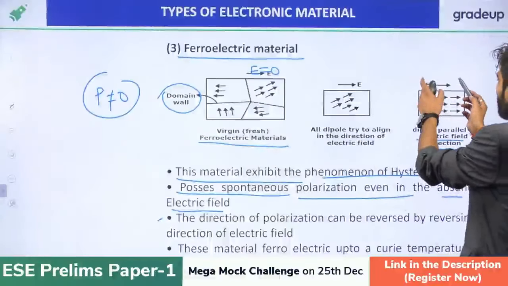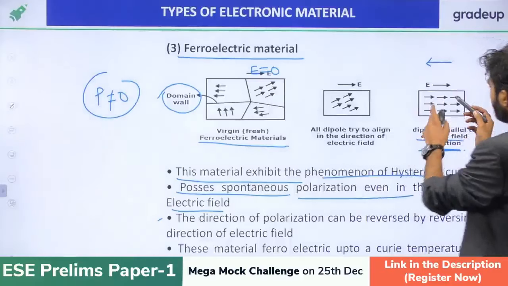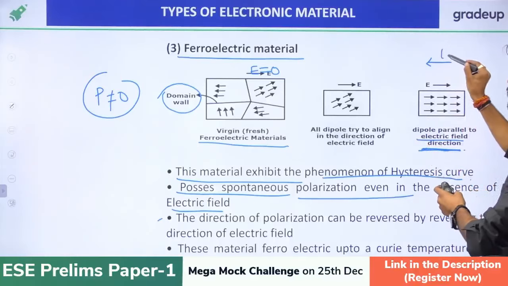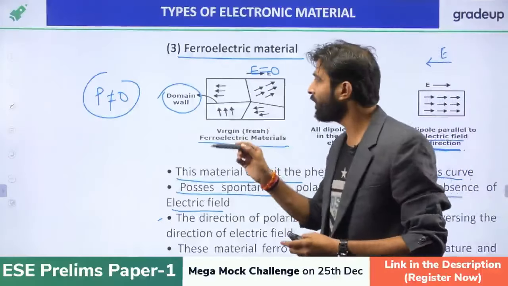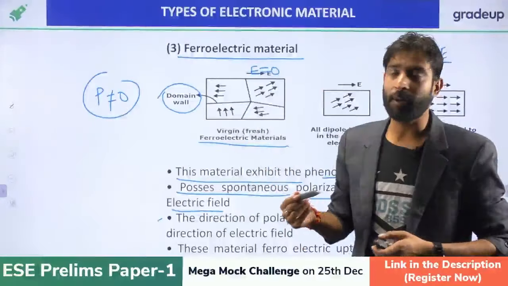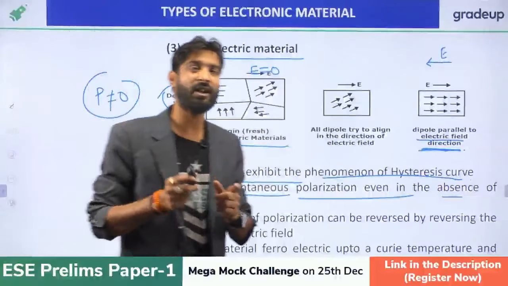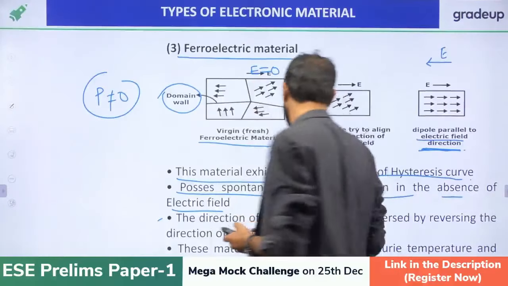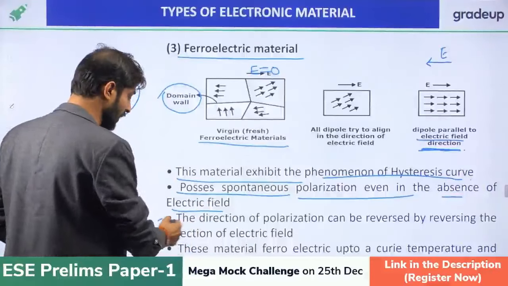Now, if you change the direction of the electric field, then the direction of the polarization will also change, and it will be in the opposite direction, which is in the direction of what? The electric field. So what happened in the previous discussion, the one we did first, that is in the pyro material? इलेक्ट्रिक फील्ड के डायरेक्शन को चेंज करने से पोलराइजेशन के डायरेक्शन में चेंज नहीं होता है. But in this case we can say that if the electric field direction is changed, then the polarization is also changed.